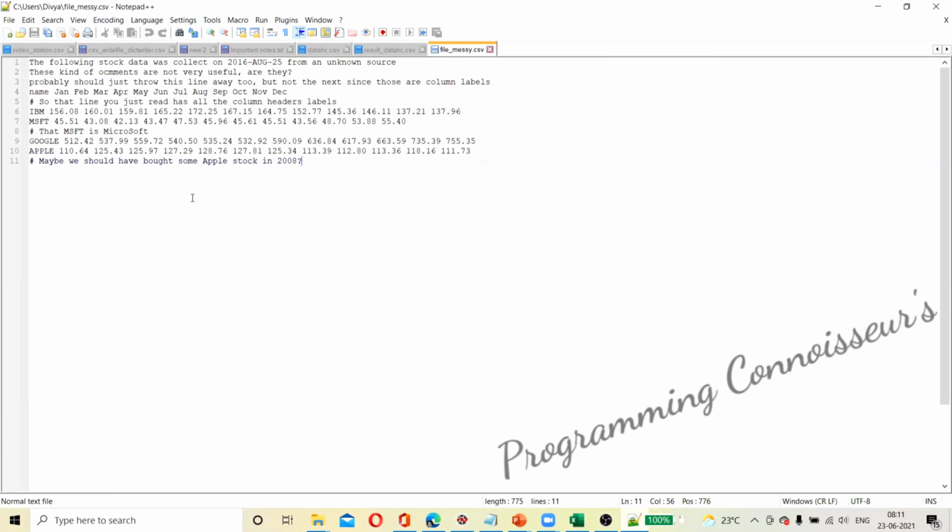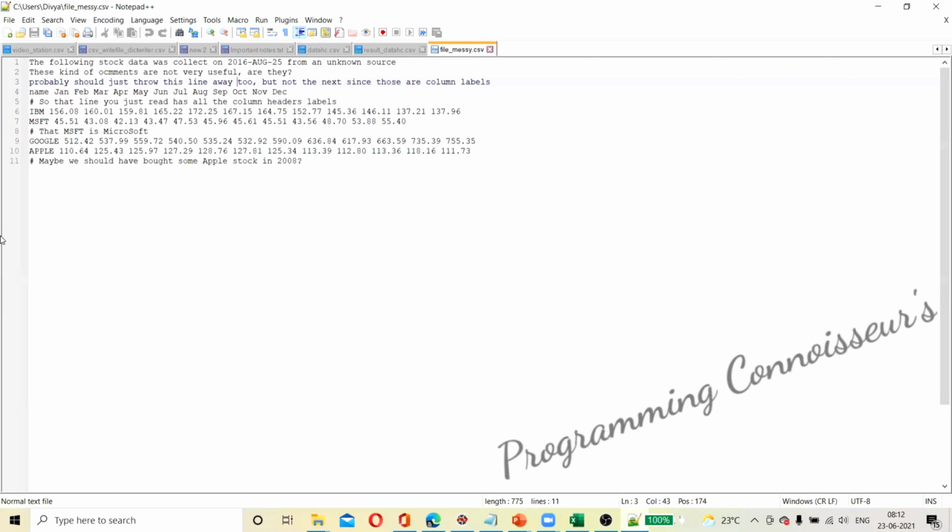Now if we observe this data cleanly, it contains stock names: IBM, Microsoft, Google, Apple, from 2008, long back. Let us consider we have stored stock prices along with the date. This is how the data was stored in your notepad. Even from a notepad, you can bring a meaningful result, is what we are going to see.